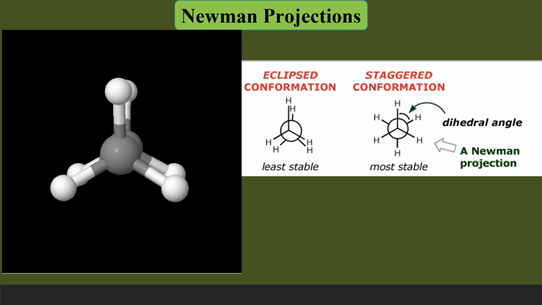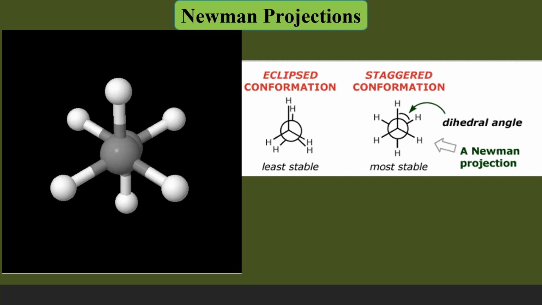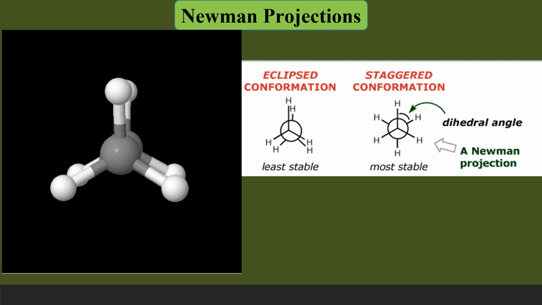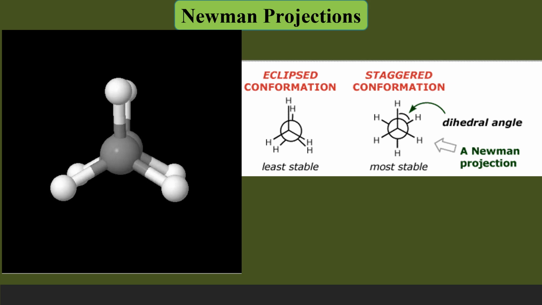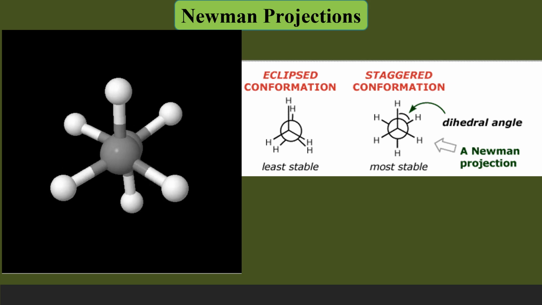This is the eclipsed conformation of ethane, where all the CH bonds are eclipsed. Now we shall see the Newman projection. In this Newman projection, the two carbon atoms of our interest are here. This is the front carbon and the back carbon is hidden, and the front carbon only is visible to us. And this is the eclipsed conformer of ethane in the Newman projection.